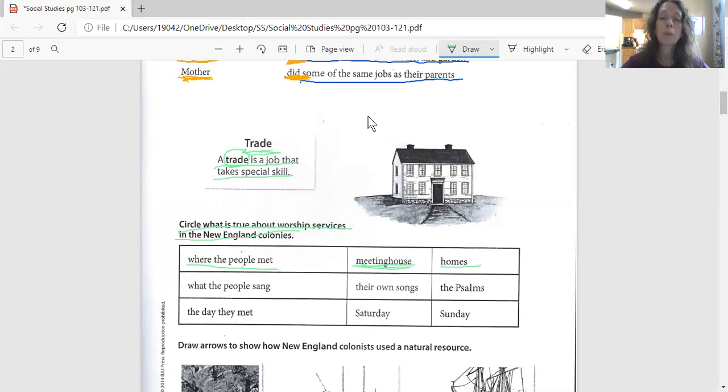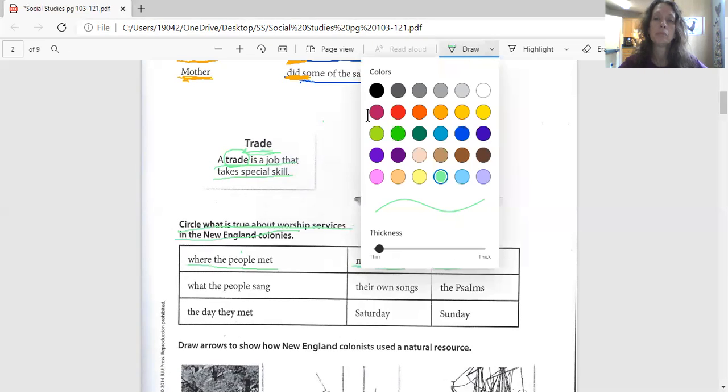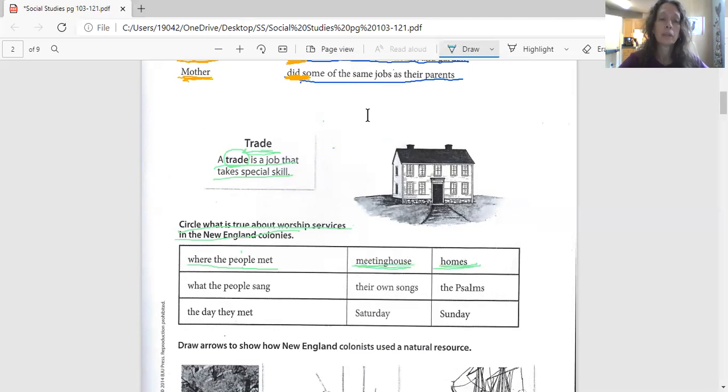If you think people met in their homes, circle homes.